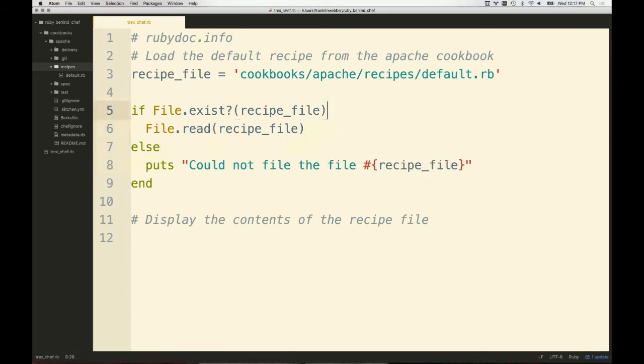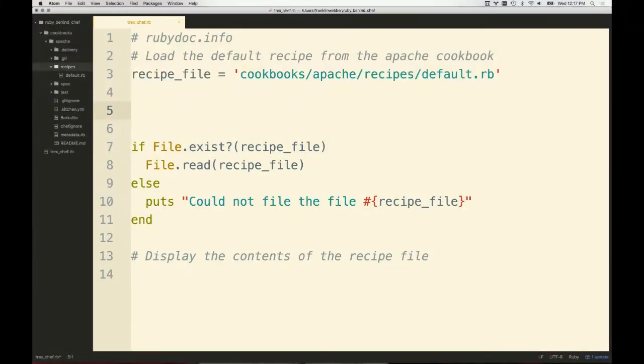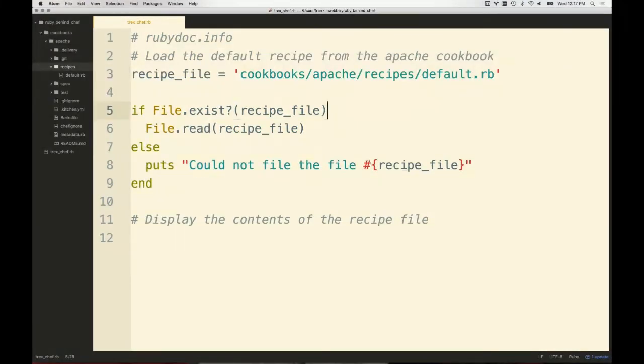So I'm doing some quick things here. I'm using some if-else logic to essentially say, if this happens to be true, then accomplish this work. Otherwise, do this. Now, a lot of times what people do is switch this around, and this is something that I would probably do right now: say, if the file does not exist, or you can use either way, you can write this many different ways.